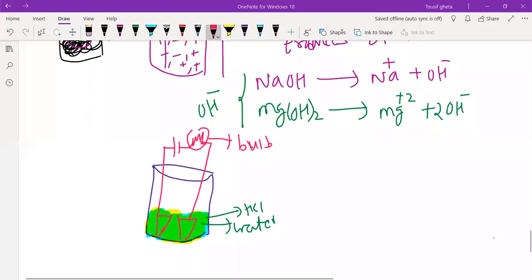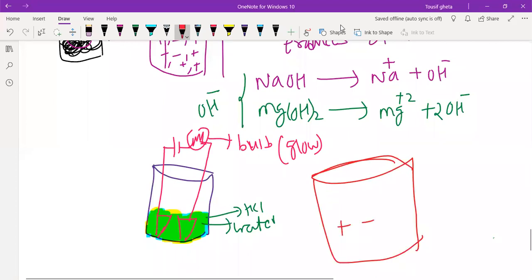Very, very interesting. The bulb will glow. Why will the bulb glow? Because in the solution there are plus and minus ions, and these plus and minus ions are responsible for carrying the current.